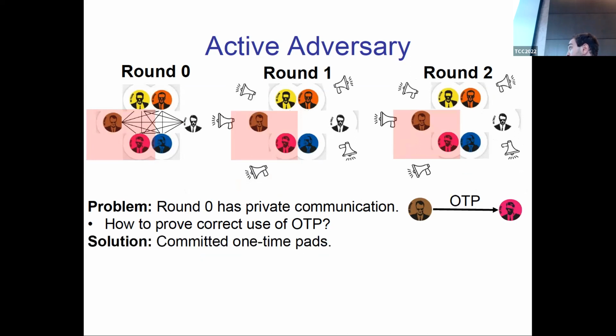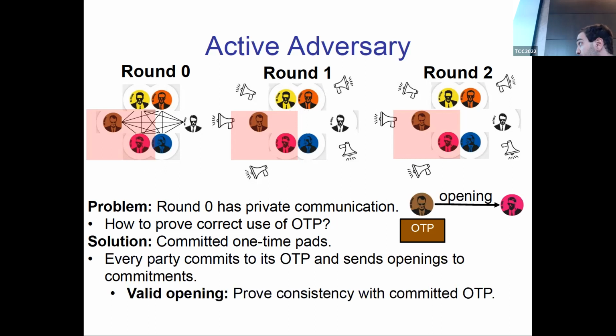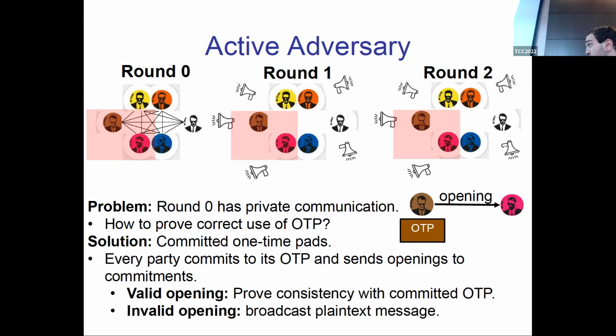The solution here is to use committed one-time pads. We let Mr. Brown generate a commitment of this one-time pad and send the opening to Mr. Pink. Now if Mr. Pink received the valid opening, then he can prove consistency with the committed one-time pad. And if he received an invalid opening, then he knows that Mr. Brown is corrupt, and he can just send the message of Mr. Brown to Mr. Brown unencrypted over the broadcast channel. So this is the main idea.